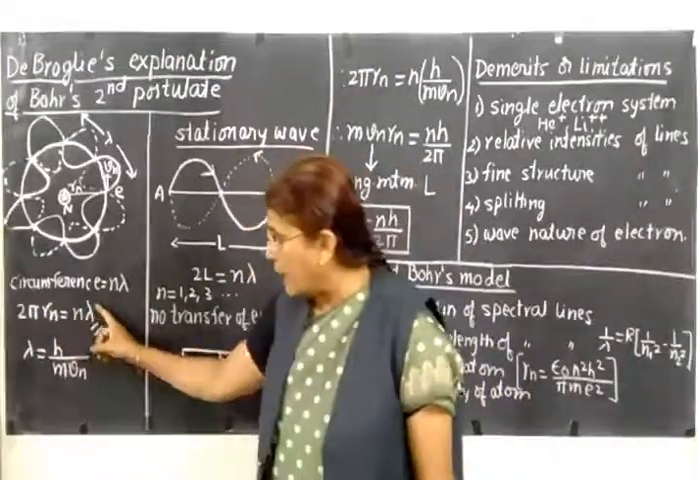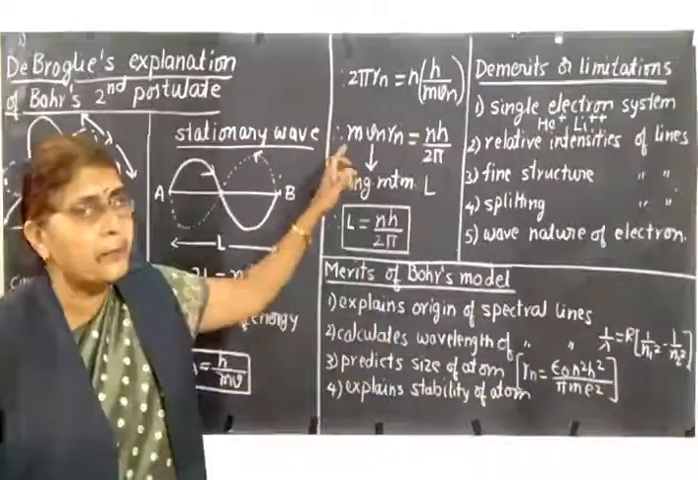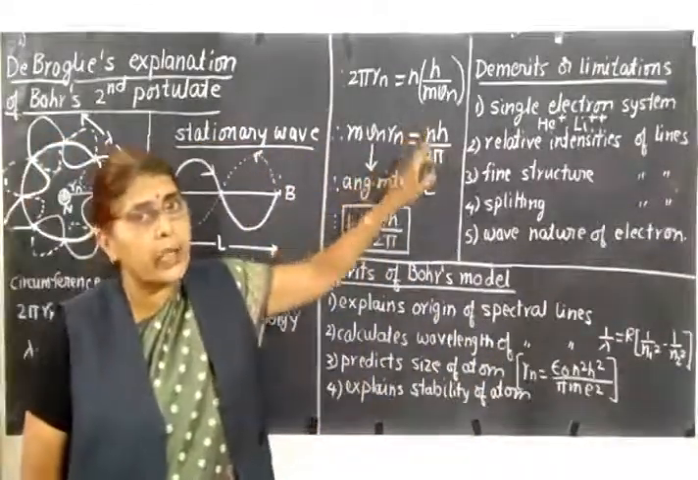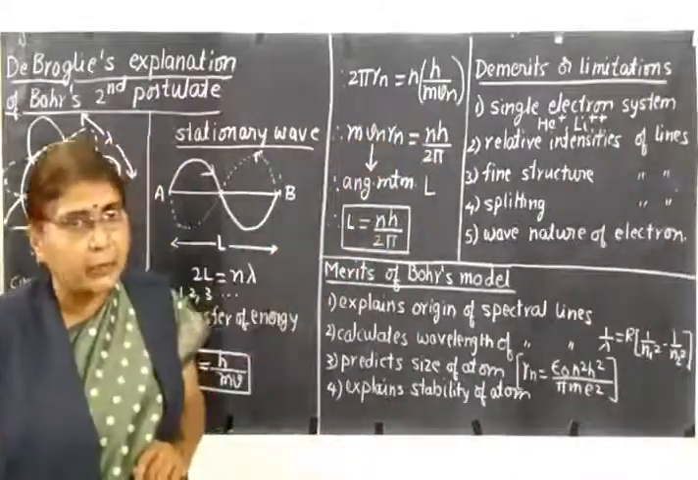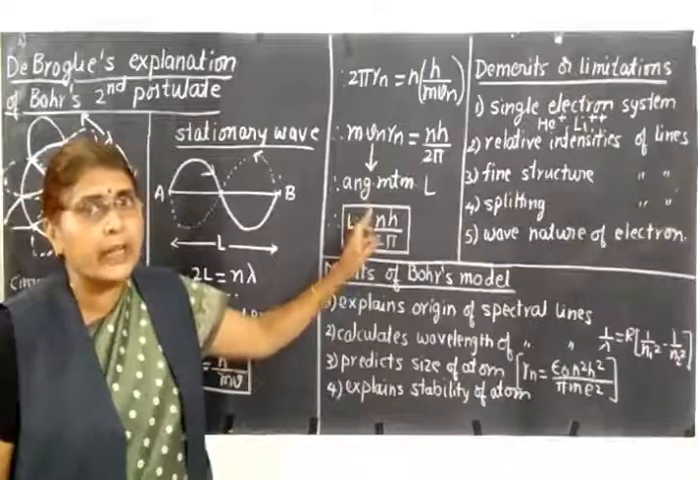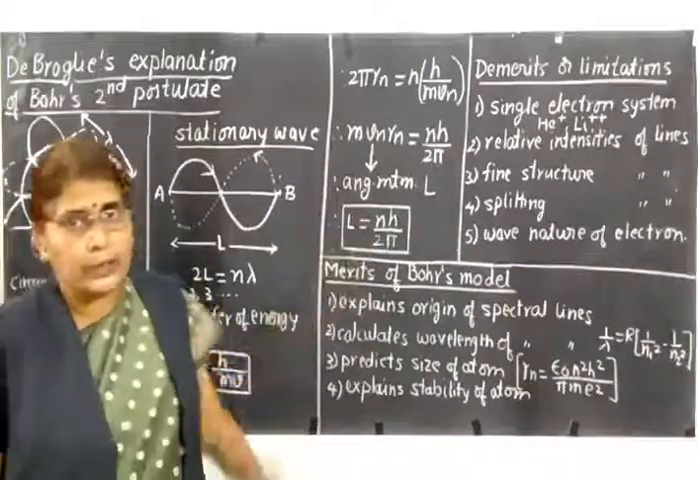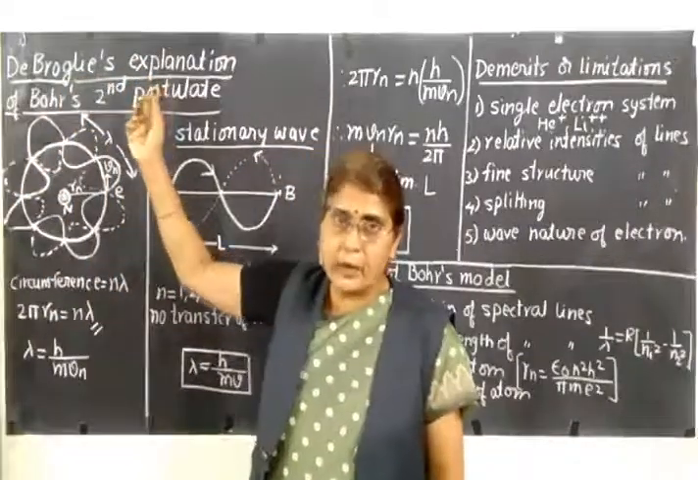Then put the value of lambda, h upon m vn, and simplify. You get the relation m vn rn equals nh upon 2 pi. So this m vn rn is nothing but angular momentum. So you have the condition angular momentum L equals nh upon 2 pi. So this is de Broglie's explanation of Bohr's second postulate.